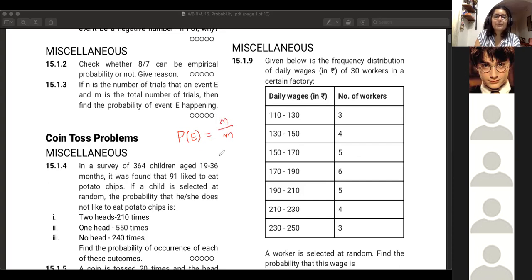Correct. n upon m. So probability is the total number of times E happened upon the total number of trials. In this case, n is how many times E happened and m is the total number of trials. So probability is n upon m. Well done. And it's a good habit, if you have these kinds of questions, to write the questions in your own words, making small notes like event E, m, total number of trials. It'll help you figure things out. Okay.